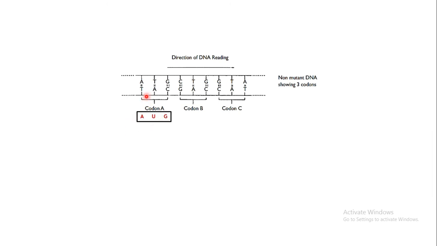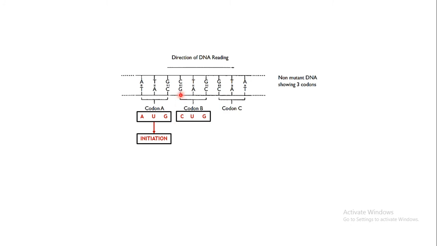So for example, T will code for A, A will code for U. In place of T, uracil is present in the mRNA, and C will code for G. So the first codon on the mRNA which is formed is AUG. That's an initiation codon.